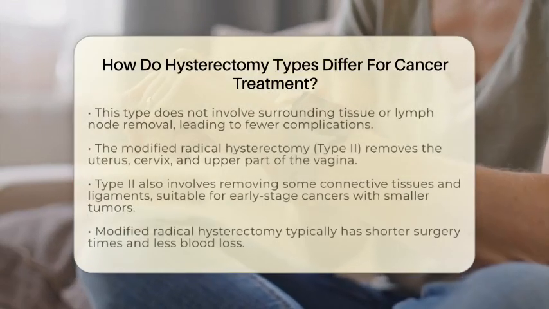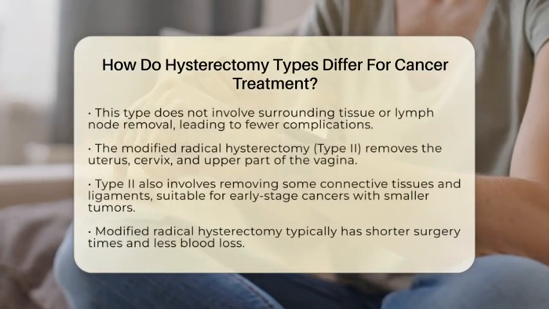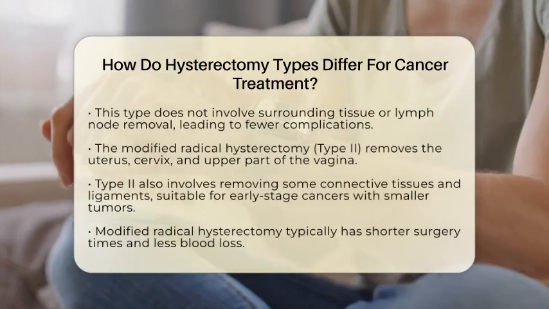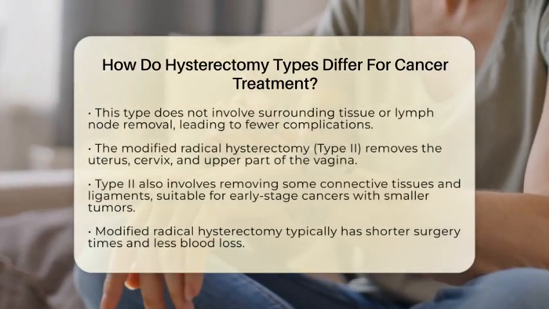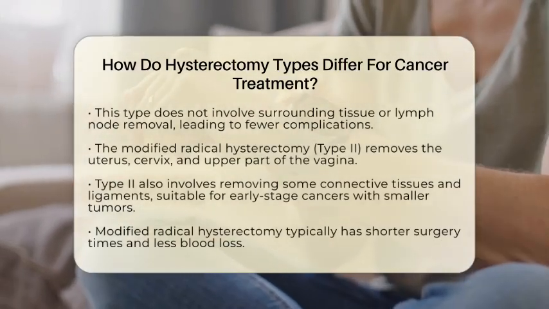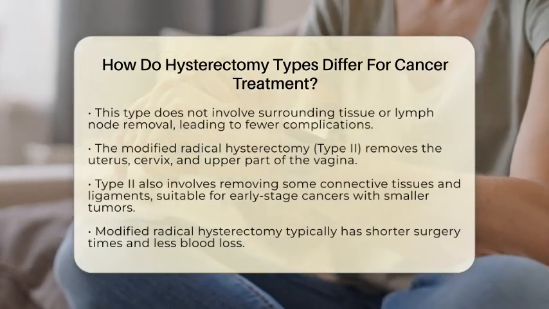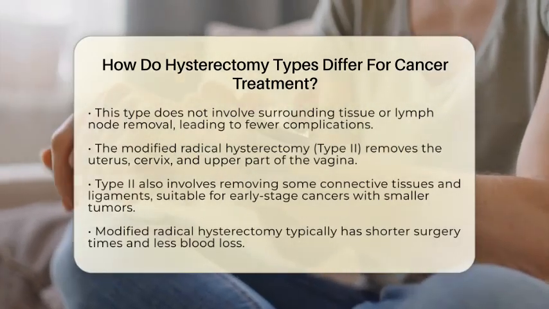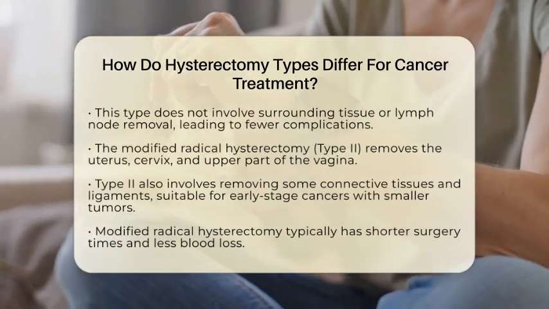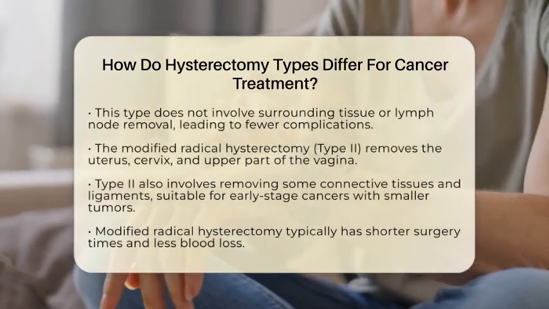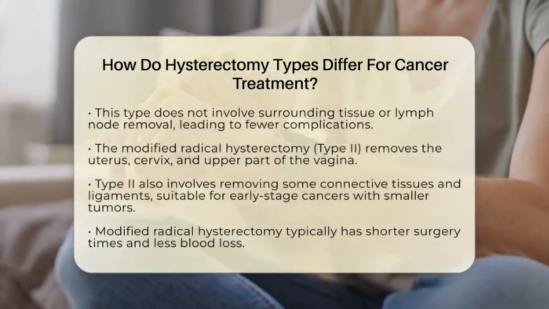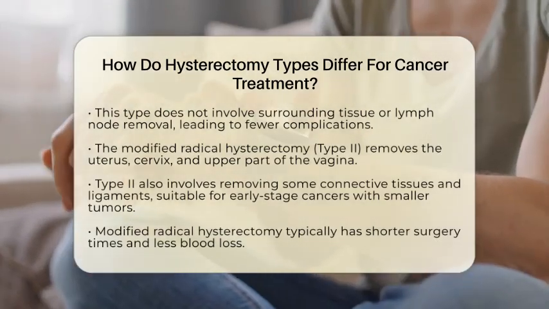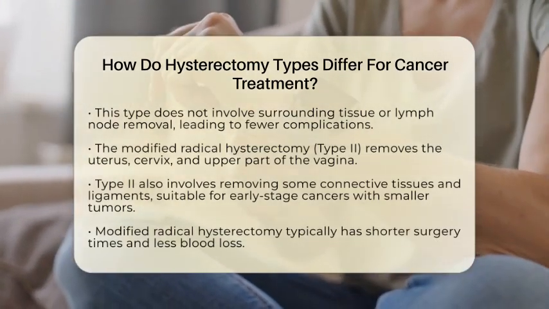Next is the modified radical hysterectomy, also known as type II. This surgery removes the uterus, cervix, and the upper part of the vagina. It also involves taking out some connective tissues around the cervix and ligaments that support it. This type is typically used for early-stage cervical cancer with smaller tumors and a lower risk of spread. It tends to have shorter surgery times and less blood loss, which can lead to fewer complications.